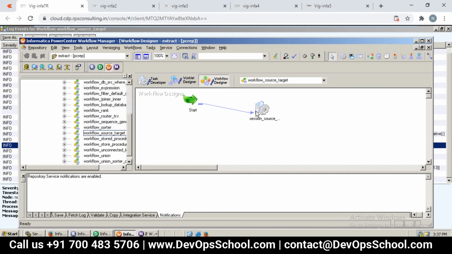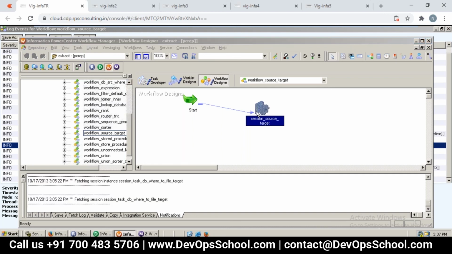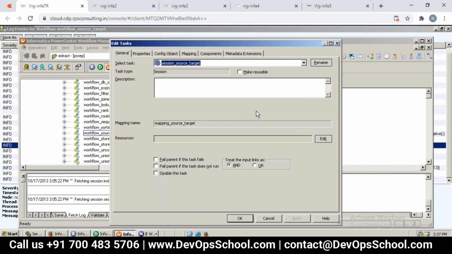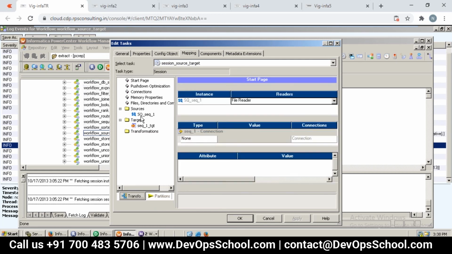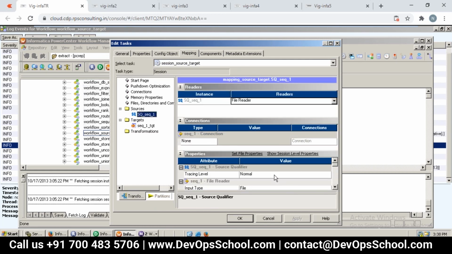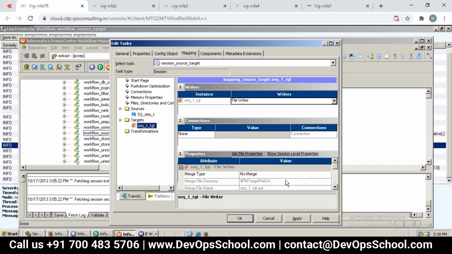Our goal is to look at the detailed messages for the source where there is a problem. Now double click on the session properties and go to the Mapping tab and select, let us say, the source qualifier, which is the source part. Then can you see the trace level here? The trace level is normal, so change it to verbose data, which means we should get each row level data. Similarly, if you want the same thing for the target, we can also do it.